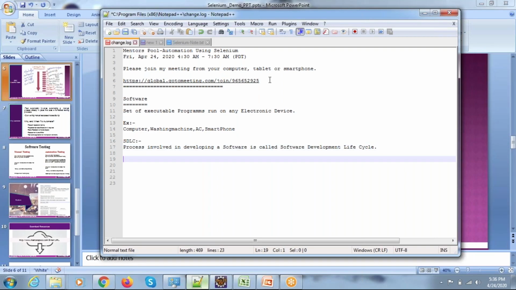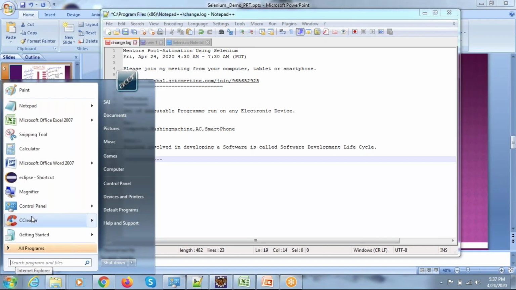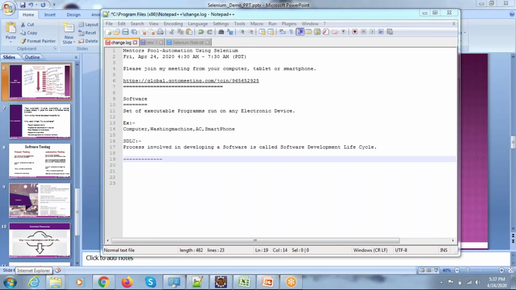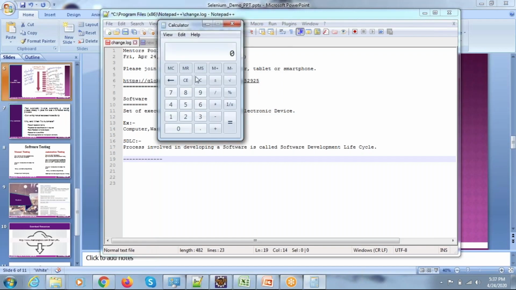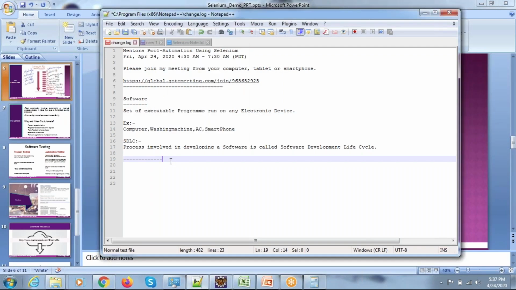Let me give a simple example regarding this set of executable programs. If you take a calculator application, we can perform many operations using it. Let's say for addition, we wrote one program. For multiplication, we wrote one program. For division, we developed one program. For subtraction, we wrote one program. And you need to make sure all these are working programs.